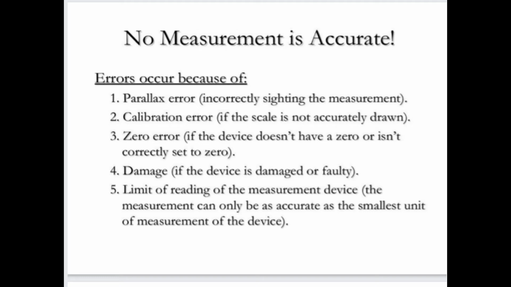First is parallax error, meaning incorrectly setting the measurement. Second is calibration error, if the scale is not accurately drawn. Third is zero error, if the device does not have a zero or is not correctly set to zero. Fourth is damage, if the device is damaged or faulty. Fifth is limit of reading of the measurement device. The measurement can only be as accurate as the smallest unit of measurement of the device. So these are the reasons errors occur.